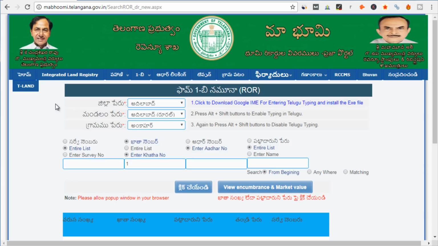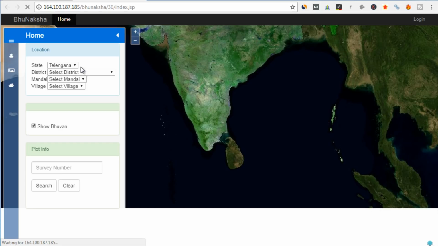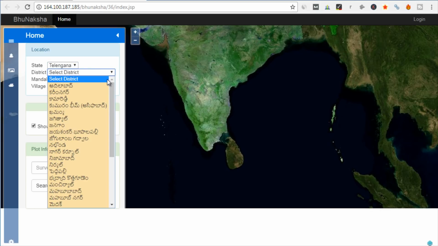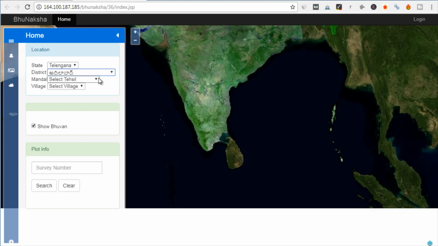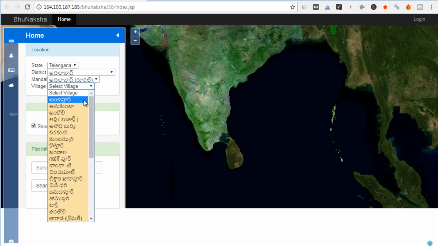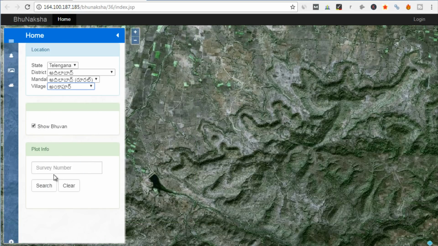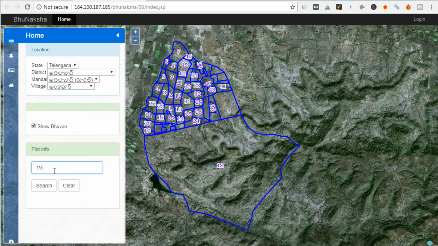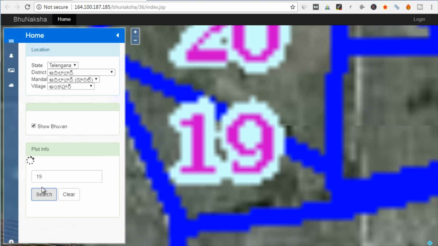To see a particular Bhunaksha, or a particular map of a land, you have to go to the integrated land registry, right? Then this Bhunaksha option will open up. Then you have to again enter your details. Let's select the same details. Let me select the district. I will select the same Adilabad again, and the village Ankapur, and then let's enter survey number 19 again, and let's see.